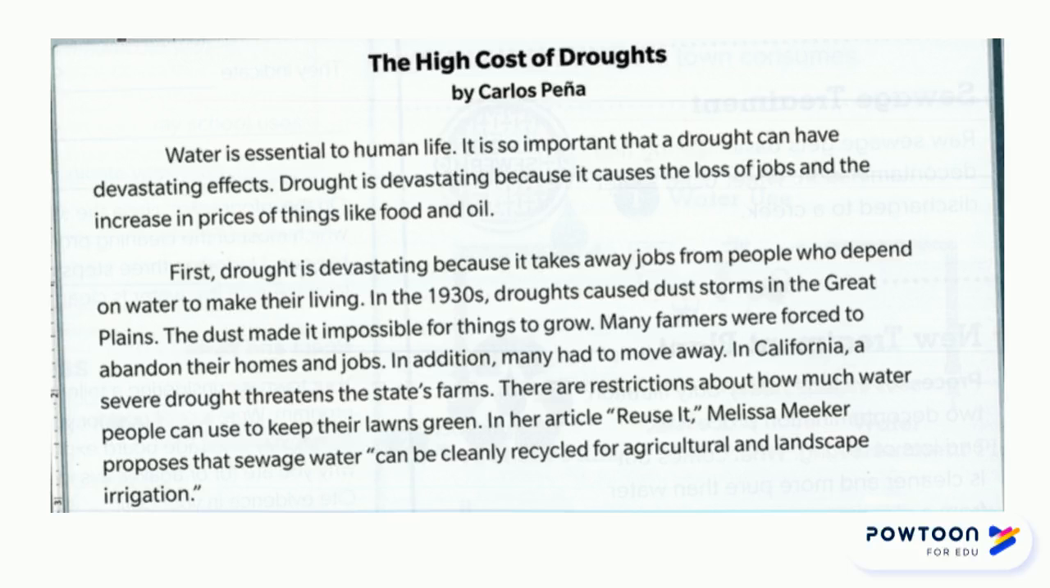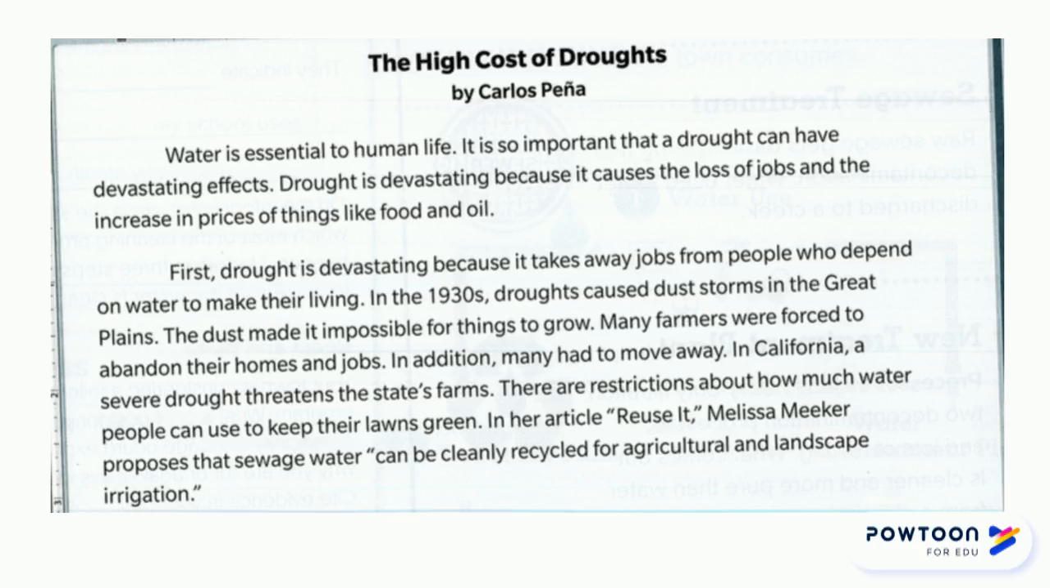The high cost of droughts. Water is essential to human life. It is so important that a drought can have devastating effects. Drought is devastating because it causes the loss of jobs and the increase in prices of things like food and oil. First, drought is devastating because it takes away jobs from people who depend on water to make their living.